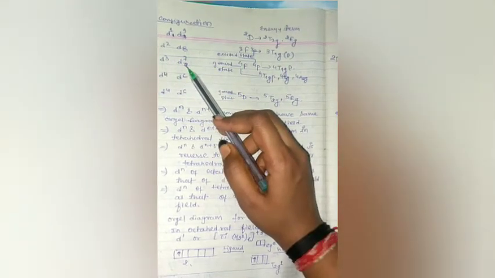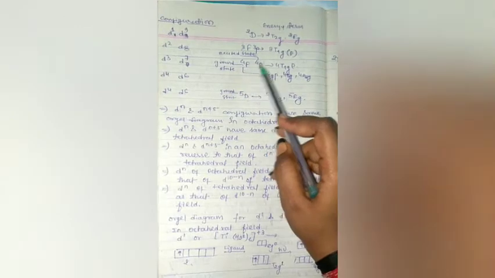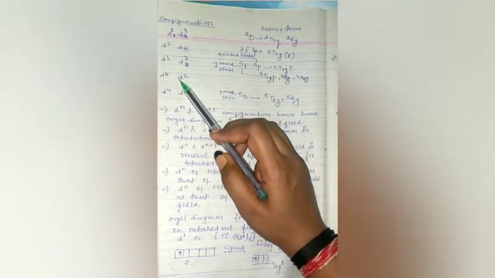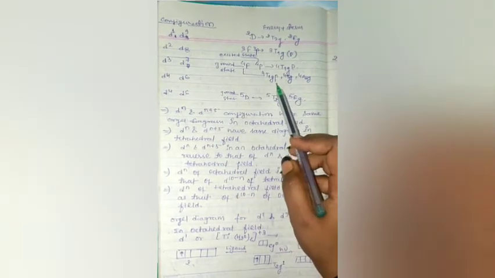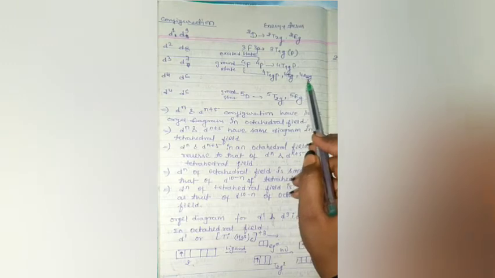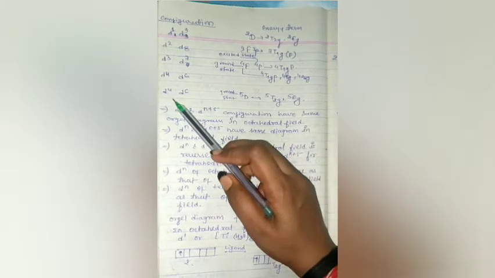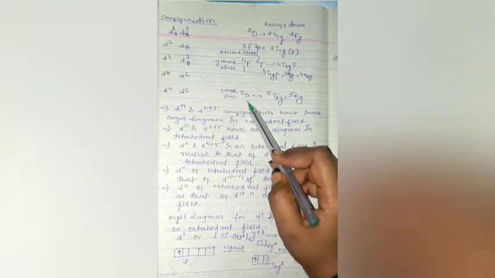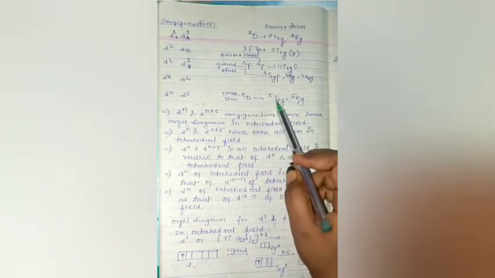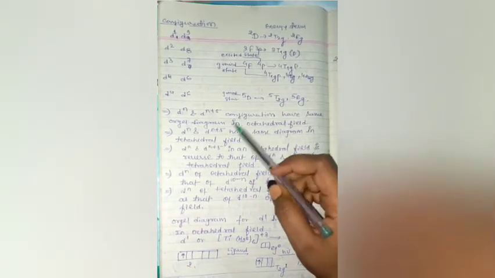For d3 and d7 configuration we write 4F, 4P, 4T1g(P), and for d4 and d6 configuration we write 4T1(P), 4T2g, 4A2g. For d4 and d6 we also write 5D to 5Eg, 5T2g and 5A1g.